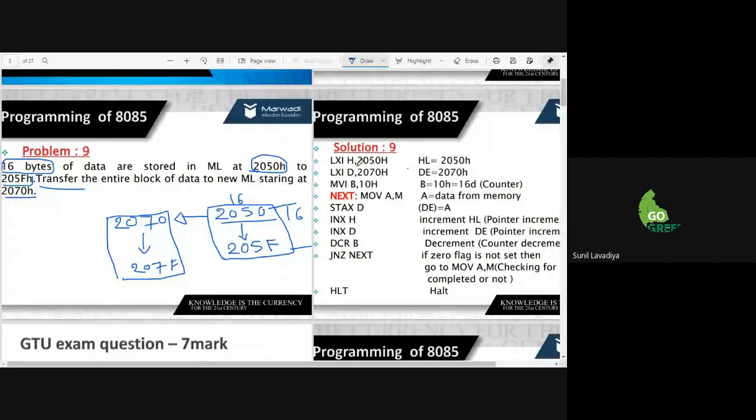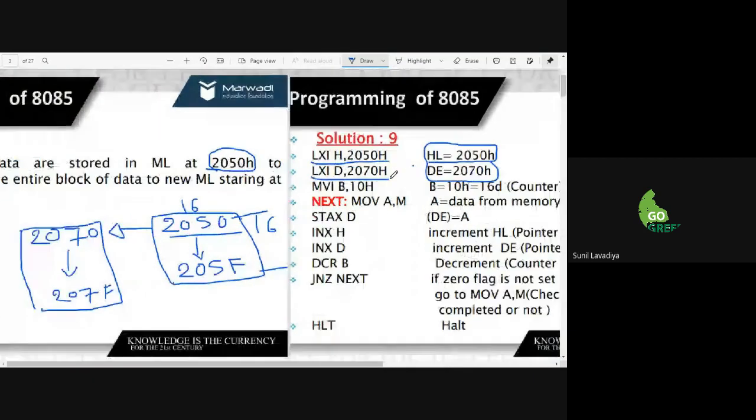So that's what I did here. I used LXI H. So in the HL pair, 2050 will be there. Similarly, for the other pair, I will consider the DE register, because there we have to transfer the data and store the data. On this location we have to store the data.